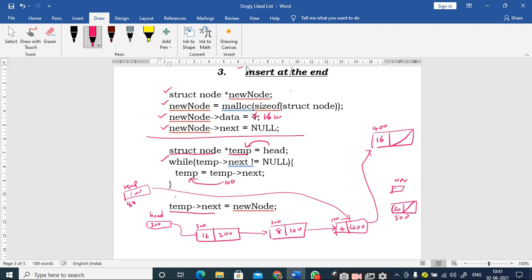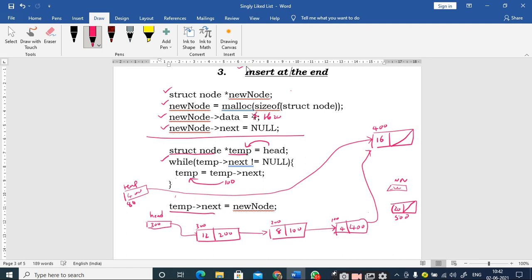Now temp next is 400, not equal to null, therefore it will execute the body of the loop, therefore temp is equal to temp next. Therefore 100 is overwritten with 400. In this position, temp is made to point to this node. Now temp next is equal to null, so I am making a temporary pointer point to the last node, and I am ready with this new node with 500 stored inside this NN.